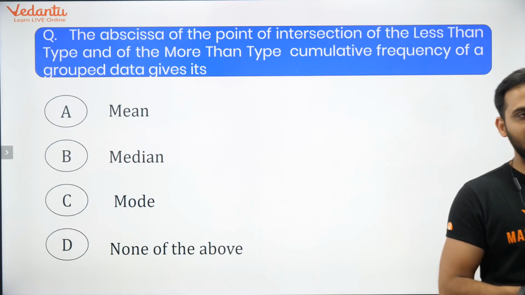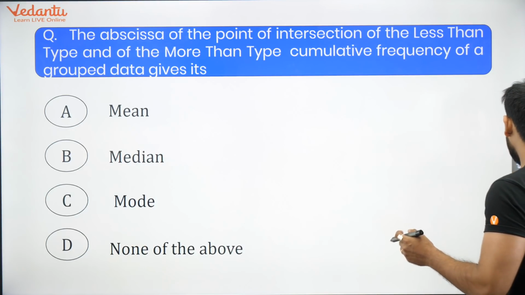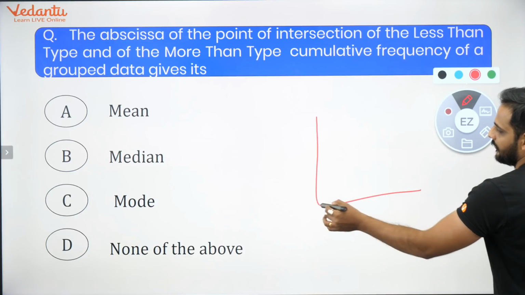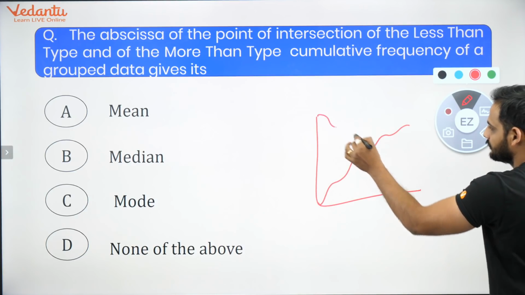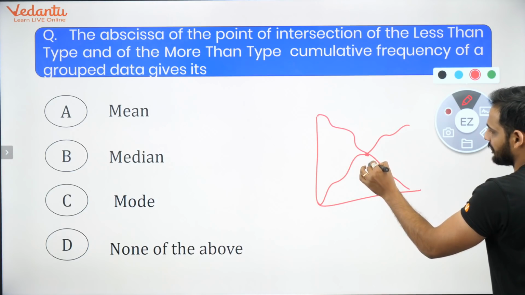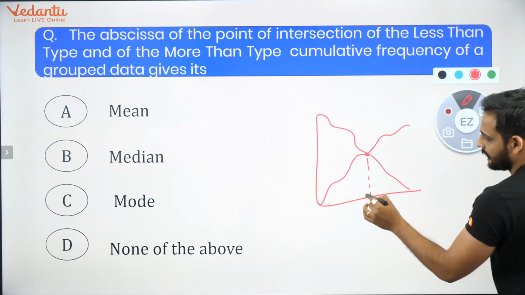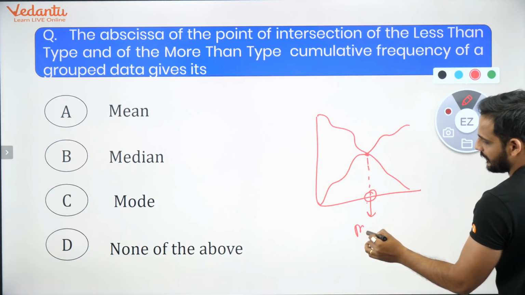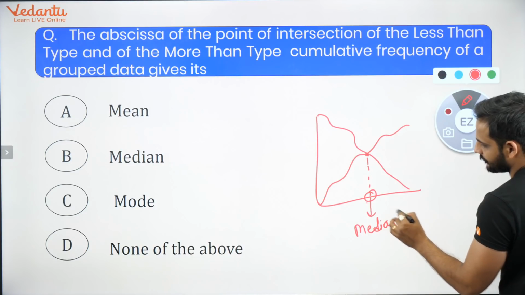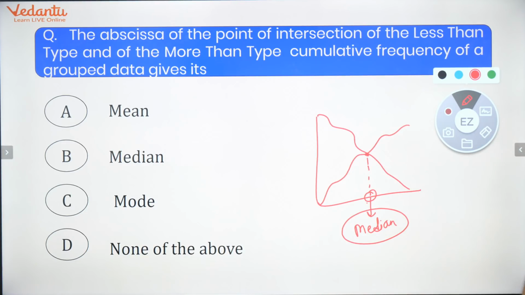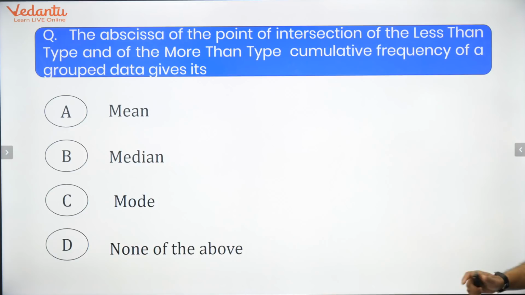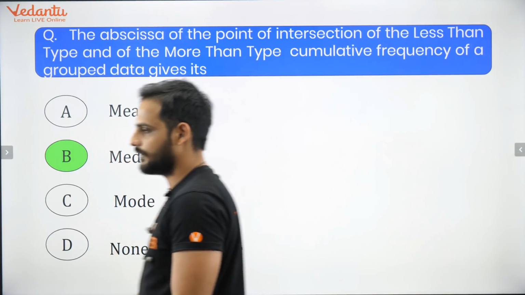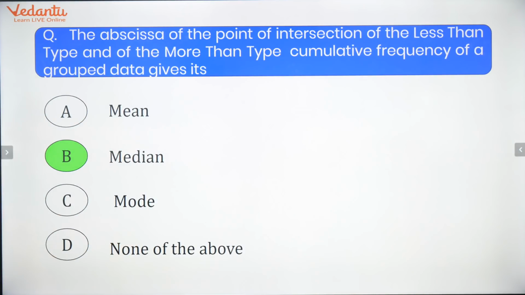Median, shabash. Bachcho, we have already learned that if we plot less than data and more than data, wherever they intersect, this x coordinate will be your median, right? So the correct answer here is option B. That's a theoretical question, very easy, right?